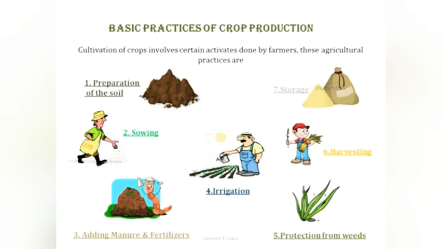Third is adding manure and fertilizers to replenish the soil. Fourth is irrigation, where we water the crops. Fifth is protection from weeds. Weeds are undesired plants that grow along with our crops. Sixth is harvesting, and the seventh is storage. Now we'll discuss each of these practices in detail in the coming slides.